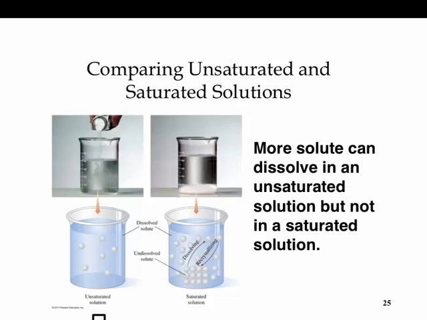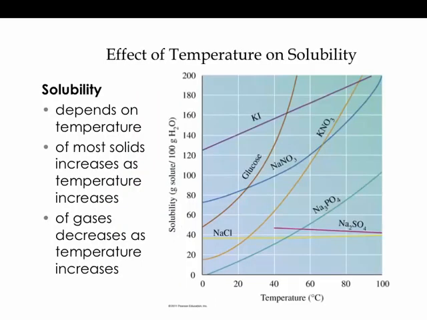Now, what are some of the things that can affect the solubility of these? This is just looking at standard room temperature, if we just dump it in, stir it around, and see how much you can dissolve. One factor is temperature. Raise the temperature, and in general, you raise the solubility. There are some freakish ones where that's not the case, such as, looking at this chart, sodium sulfate, which actually decreases as temperature goes up. But for most of them, the solubility increases as the temperature increases.